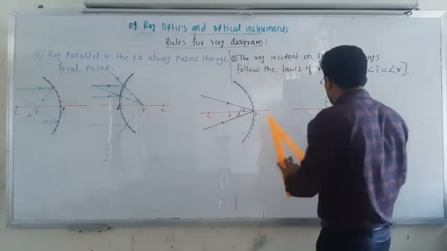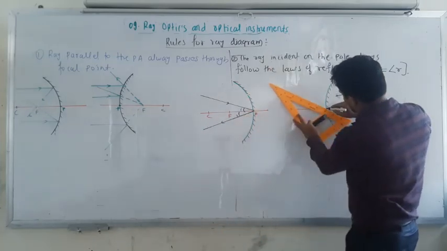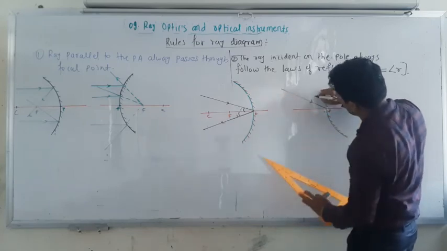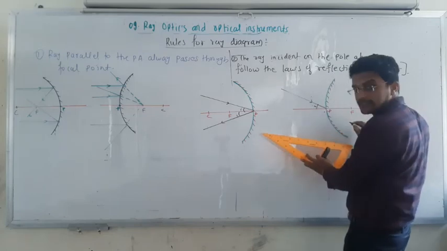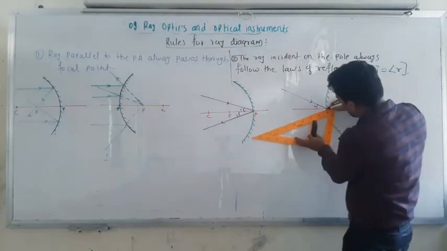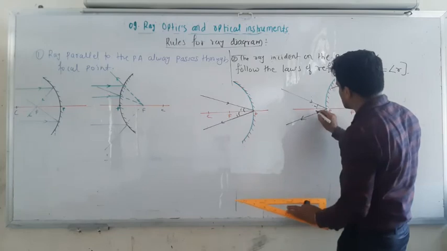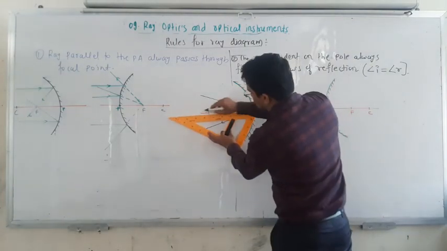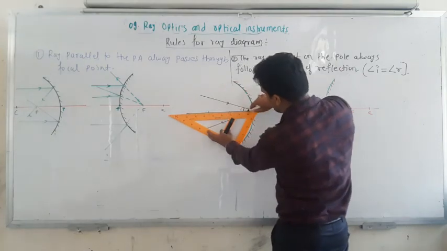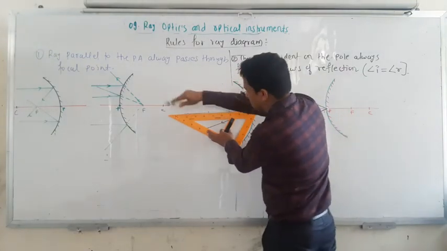Any ray which is incident on the pole, here also, you can see here, this is the incident ray and this is the angle of incidence. Then this ray is reflected back with the same angle. That is nothing but the angle of reflection. Or else, if the ray is incident on the pole exactly in this manner, it will reflect as it is.